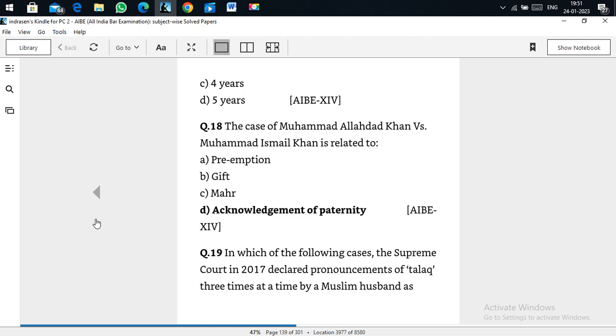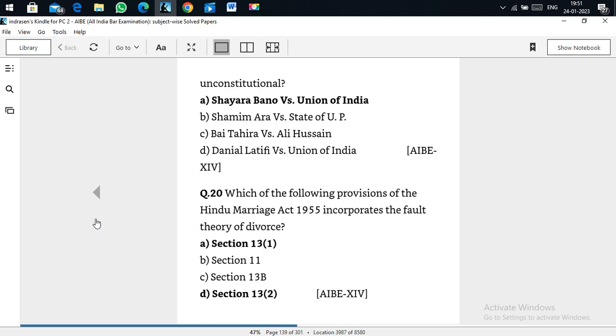In which of the following cases did the Supreme Court in 2017 declare the pronouncement of talaq 3 times at a time by a Muslim husband as unconstitutional? It is Shayara Bano versus Union of India. Very popular, Shayara Bano versus Union of India.